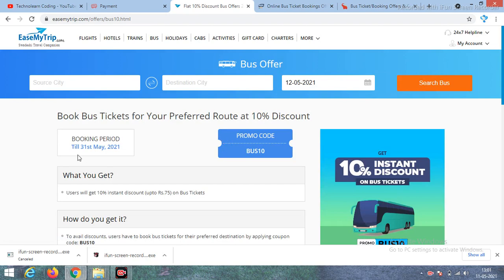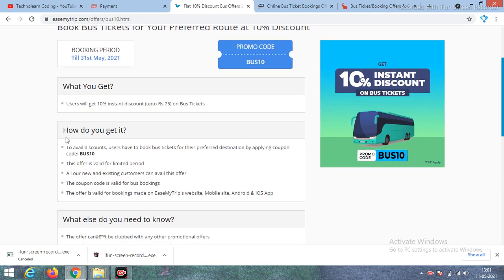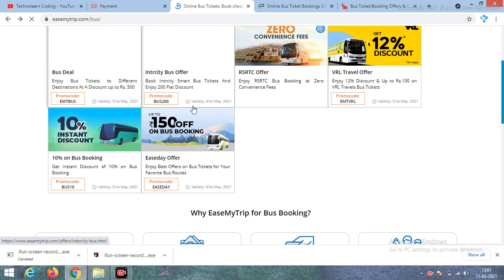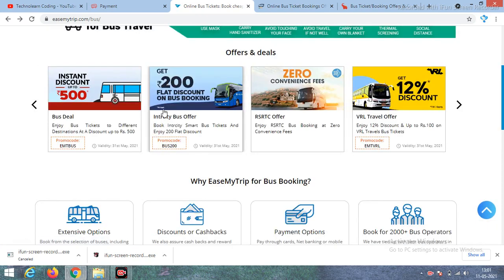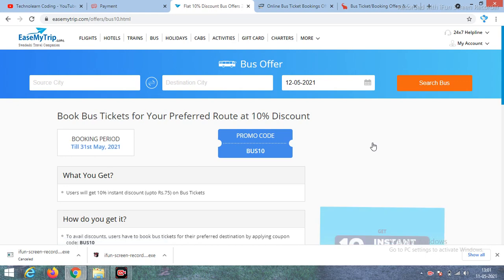This discount coupon is available up to 31st May, and they also explain how to use this code and utilize it. This offer is valid for all new and existing customers, but some of the discount codes are only available for new customers. They provide I think 6 to 7 discount coupon details, so if you want to know more, just click this button and you will get the details.